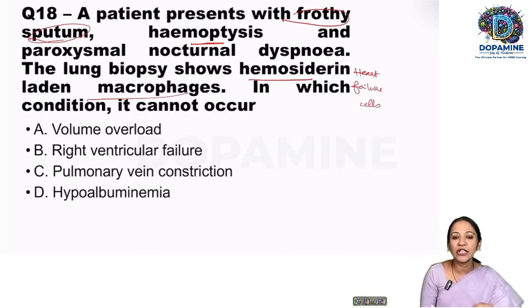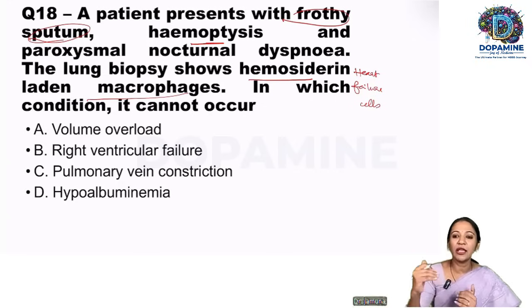So in which condition can it not occur? The question can be modified as: which of the following cause pulmonary edema, except. The choices: volume overload, obviously will cause pulmonary edema. Right ventricular failure cannot cause pulmonary edema, because from the lung, oxygenated blood will be taken up through the pulmonary vein into the left atrium and the left ventricle.